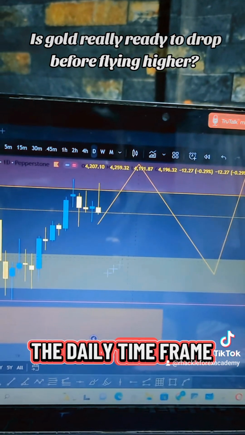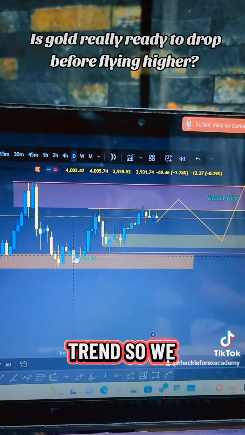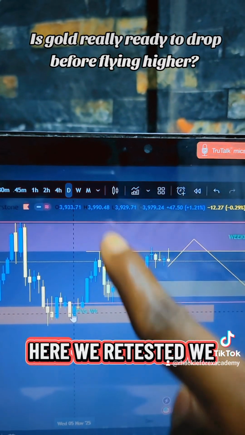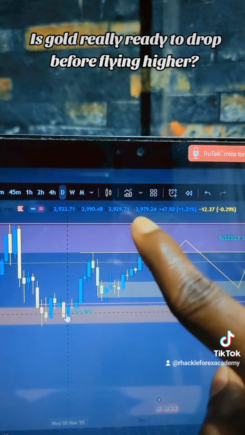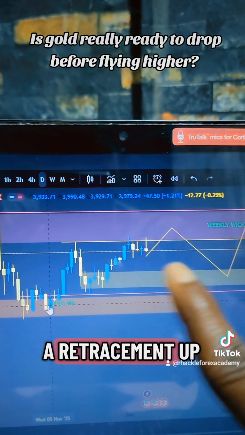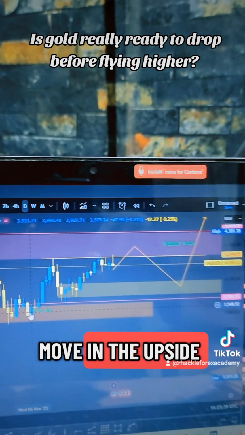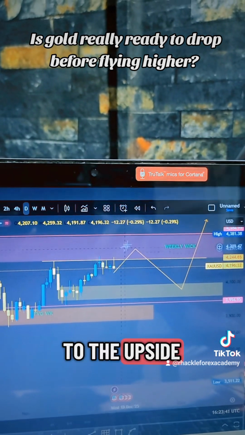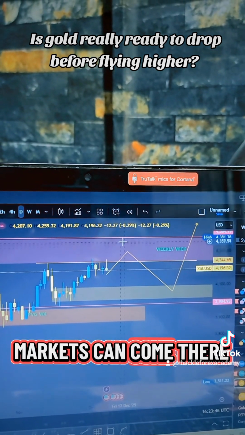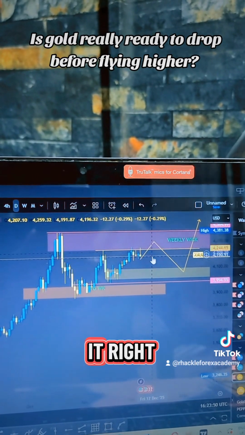So on the daily time frame, we are having a nice inbuilt trend. So we moved from here, we came here, we retested, we've gone above there again. So I'm expecting a retracement up to this zone, and then we move to the upside. If it doesn't go straight to the upside, this weekly level is still very strong, and the market can come there, retest, and come down again before we actually break it, right?